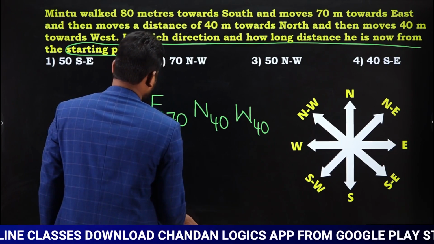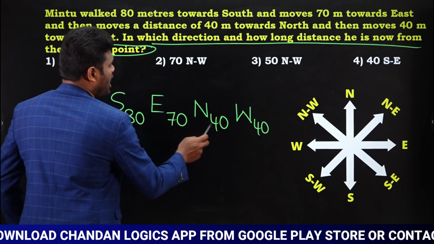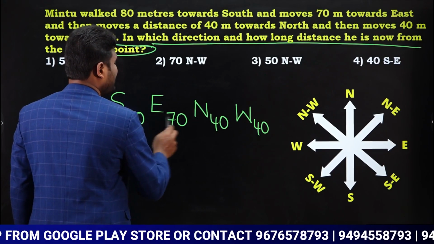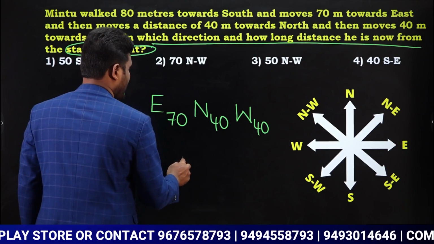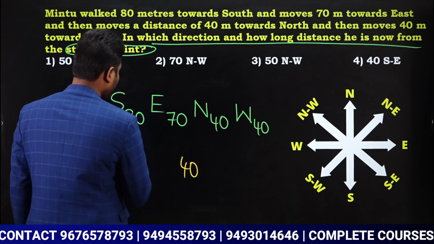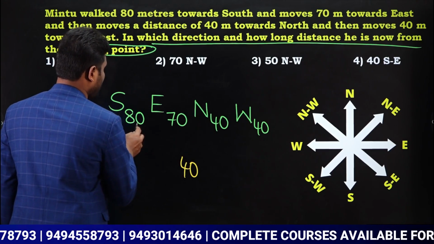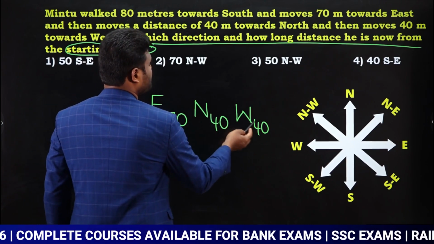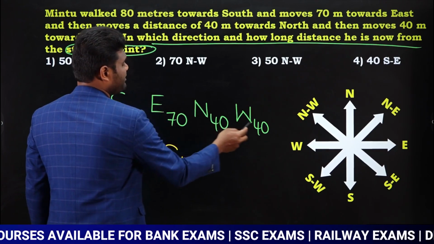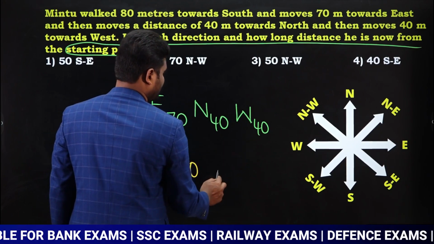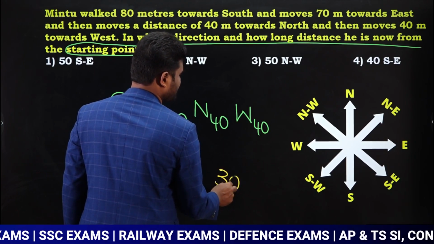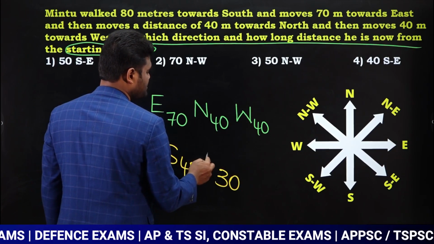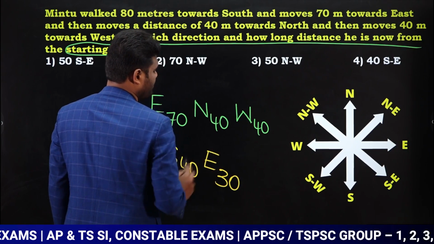Now if you observe here, south 80, north 40. Yes or no? So just subtract. When you're going to subtract 80, 40, difference is going to be how much? 80, 40, difference is going to be 40. Okay. And out of these two, highest value is 80. So direction is nothing but south. So south 40. Next, east opposite is west. East is 70, west is 40. Subtract 70, 40, difference is going to be how much? 70, 40, difference is going to be 30. Yes. Now, out of these two, highest value is what? Highest value is east. So we can say direction is going to be east.